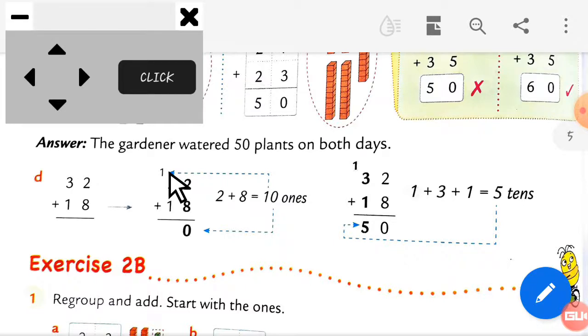See here. Now what to do? Here is 2 plus 8 and we put 0 here. So this column is completed. Now we'll talk about this tens column. So see, here is the digit 1 which is carry forwarded. Here is the digit 3 which is in the tens column. And then the last 1. So here is the 5 tens. So here you have to write down this answer. See this, 3 plus 1 plus 1. So the answer is 5 here. So now this concept is clear here.